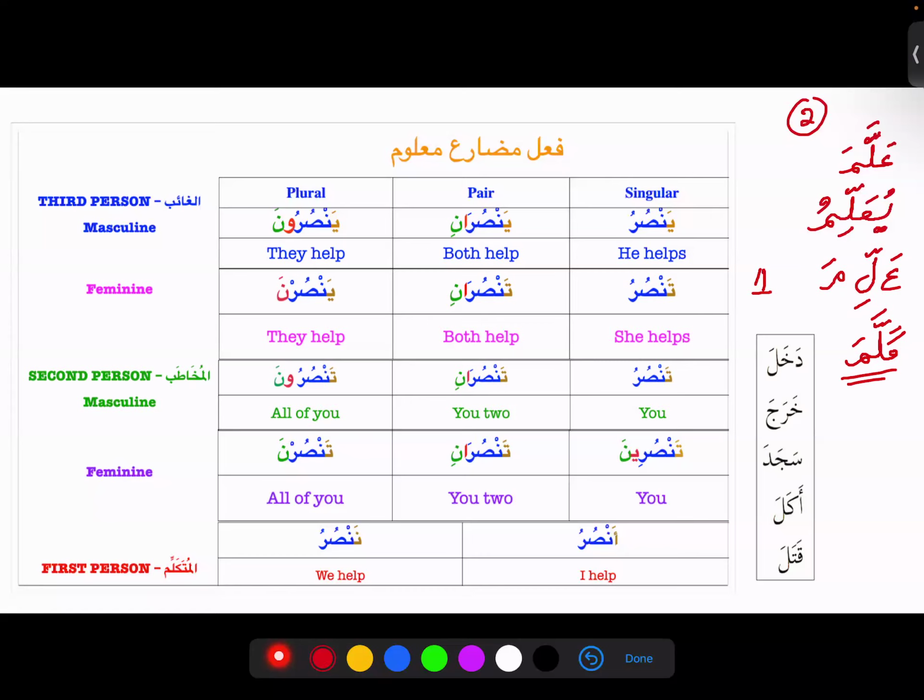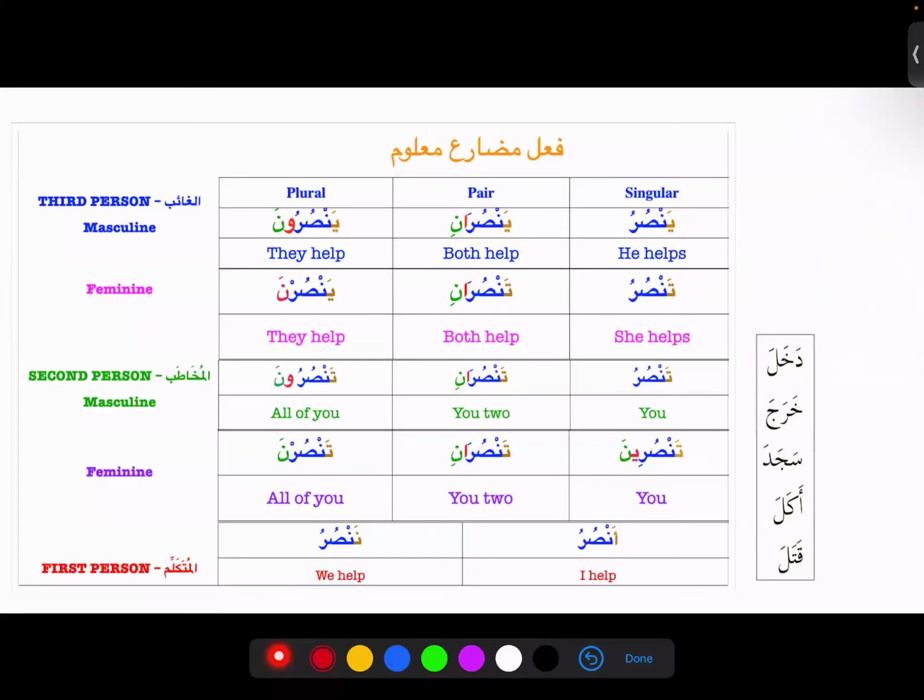So what I'm trying to show you guys over here is that family 2 to 10 have set patterns, so we don't have to worry about it. But for family 1, it still has 6 families in there: 1, 2, 3, 4, 5, 6.